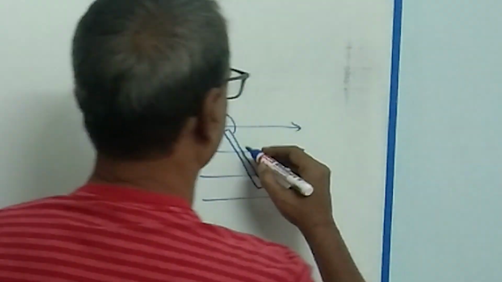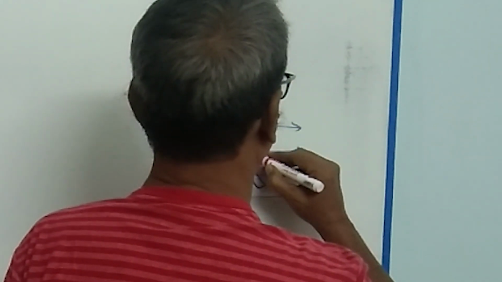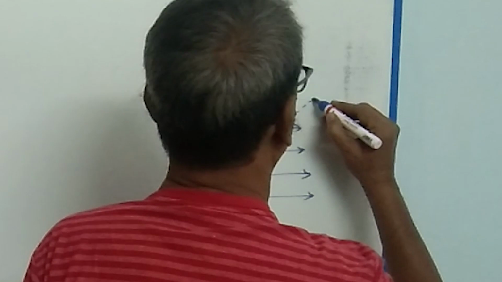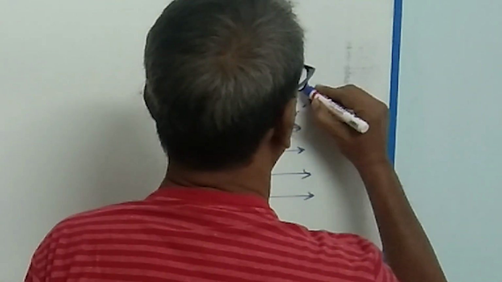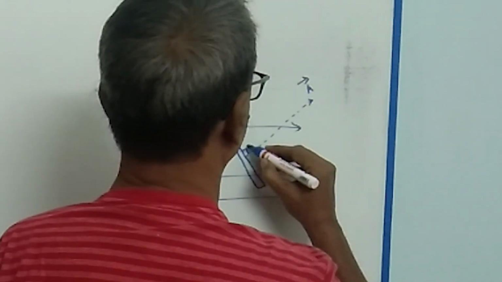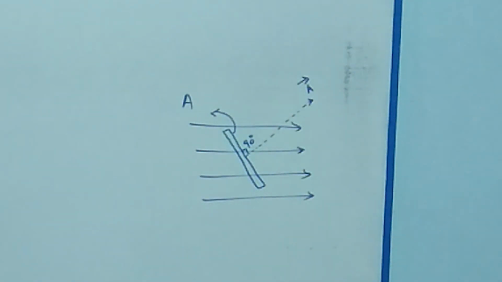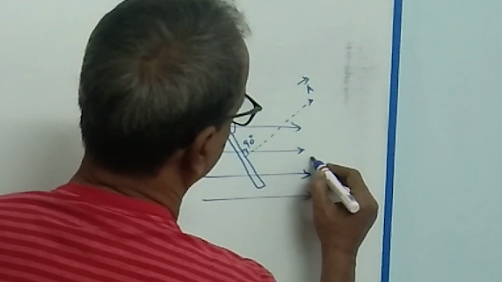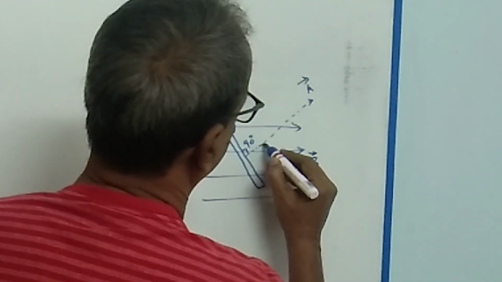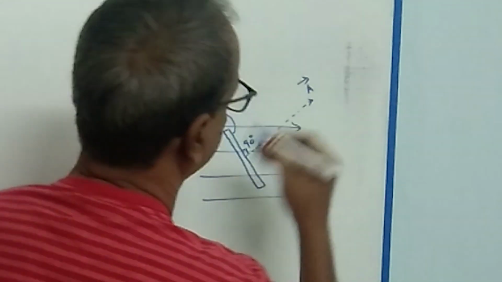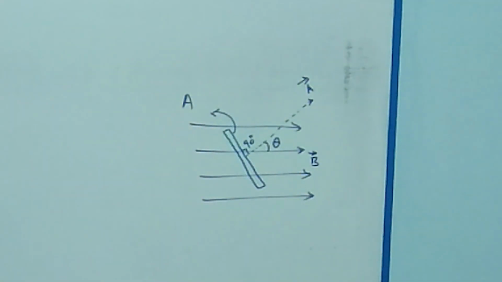So we draw an area vector A which is normal to the conducting surface, that is, it makes 90 degrees with it. Then theta is the angle between the magnetic field B and the area vector A.